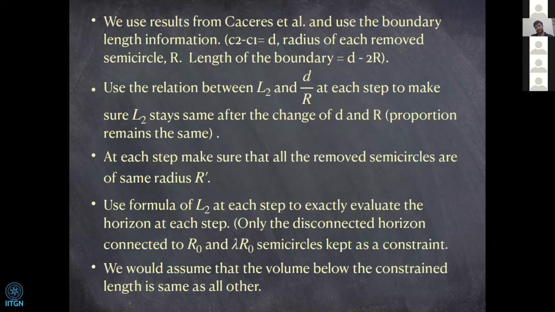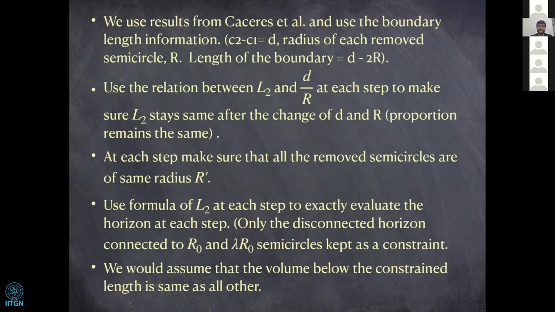The volume of the hyperbolic octagon will give us the amount of jump. But for the UV divergent part, we also need some actual values of the boundary lengths, and we use results from Caceres and collaborators' paper and use the boundary length information from there.